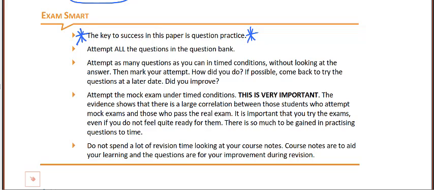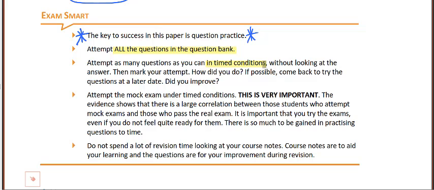So this is about acquiring exam skills. In order to get enough question practice, as a minimum, you should be attempting all of the questions in the question bank. And try to do them under timed conditions. So see if you can complete an objective test question within 2.4 minutes.